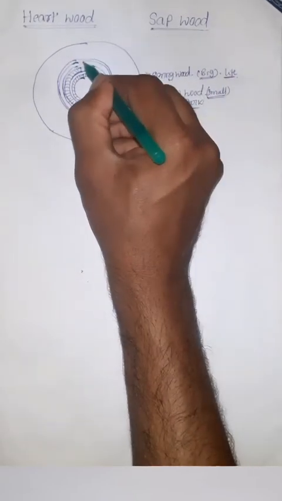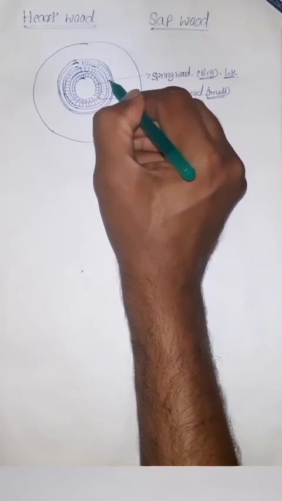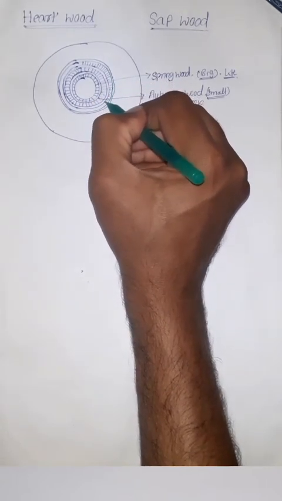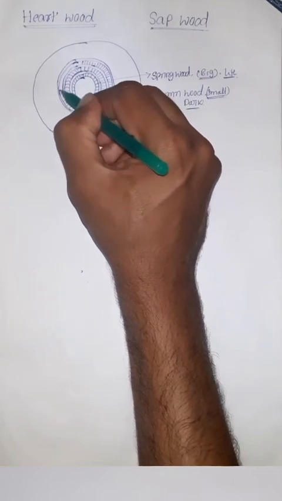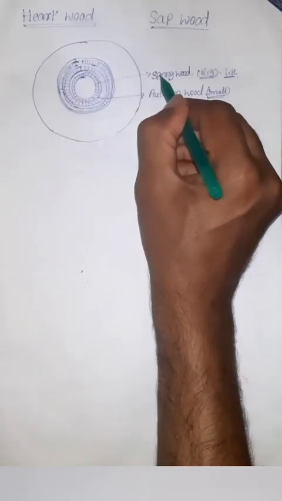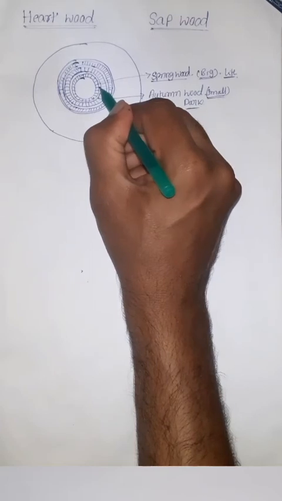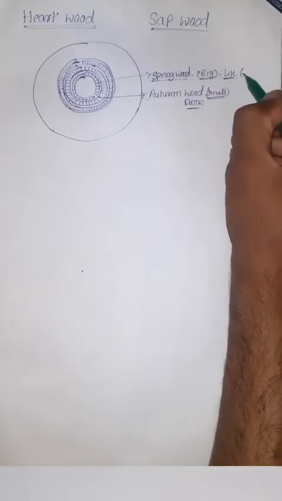Okay, one spring wood and one autumn wood together are called an annual ring. In one annual ring, we can see two rings. One is spring wood, another one is autumn wood. These two together are called an annual ring.